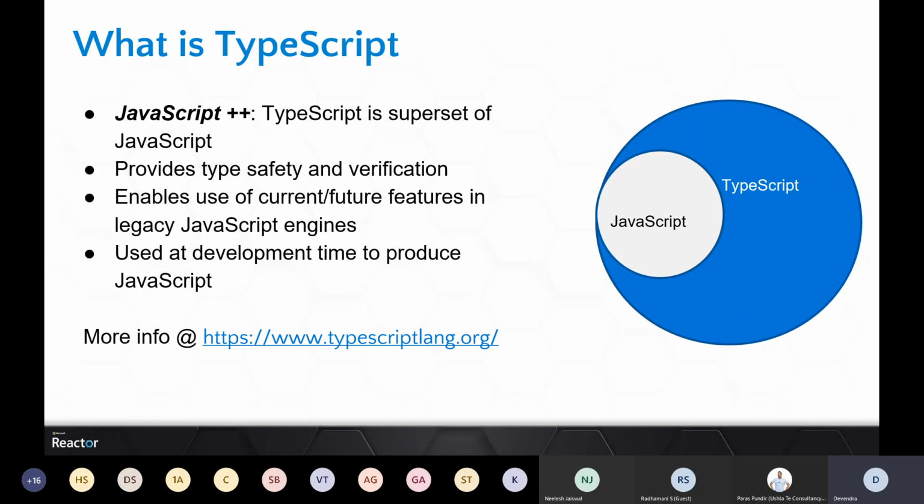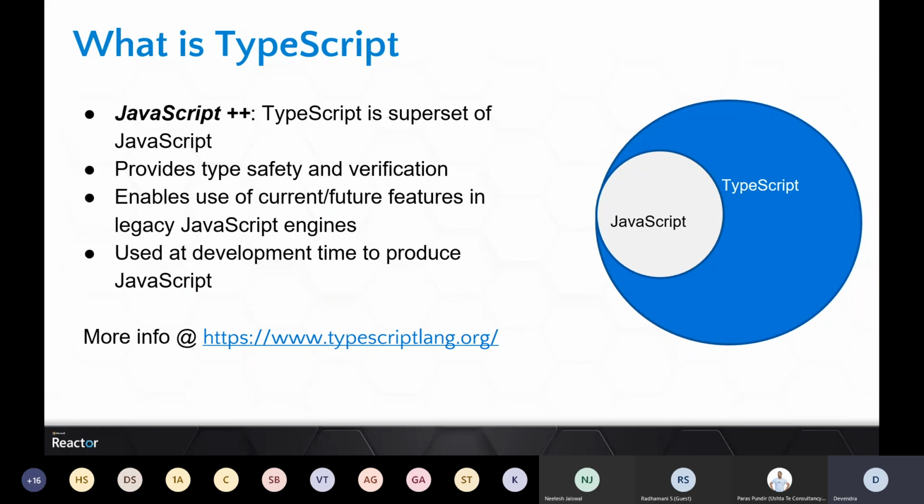We'll see that. Second benefit, as I mentioned, it supports future JavaScript features. So if you are writing something in TypeScript and you say, generate it for ECMAScript 2020, which is not adopted in most of the browsers, right?